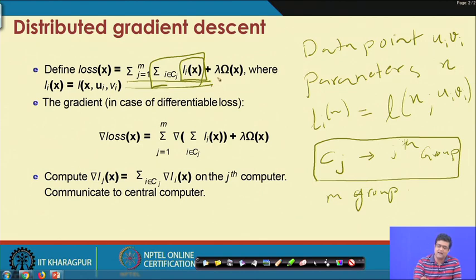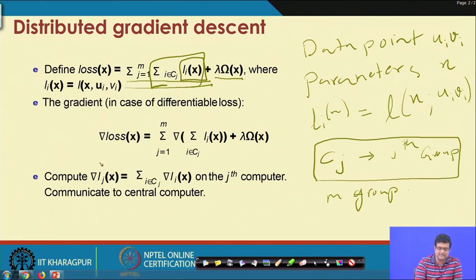Then we add the regularizer, which is not dependent on any data point. This is a typical structure of an optimization problem in machine learning. Now, given this structure, what will the gradient descent algorithm look like?